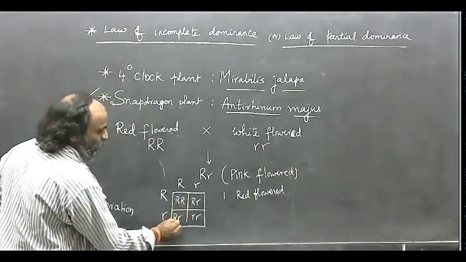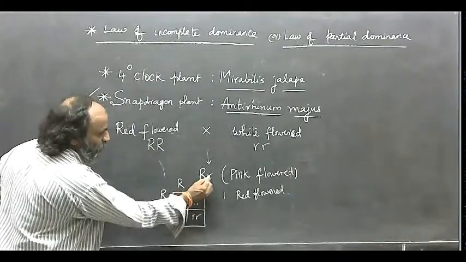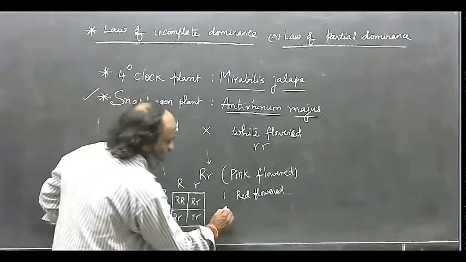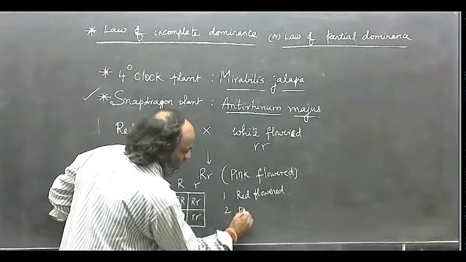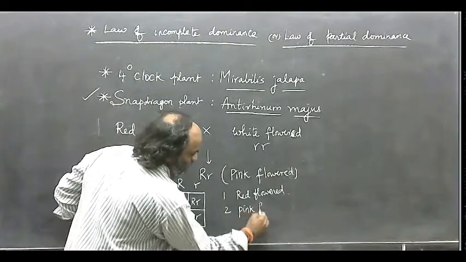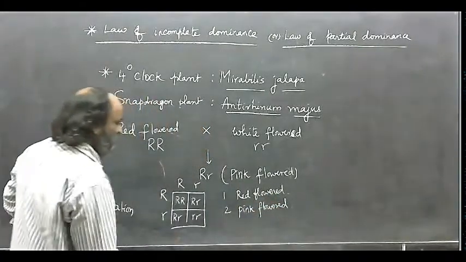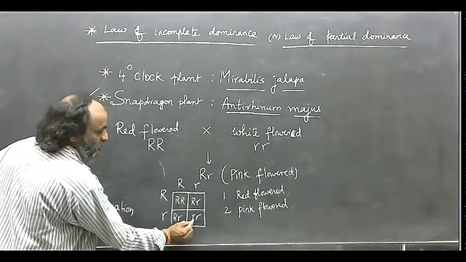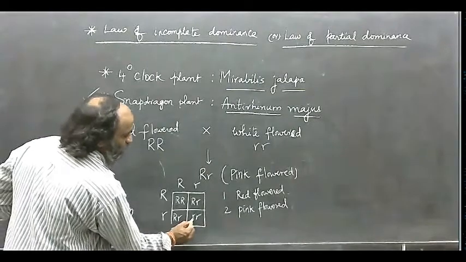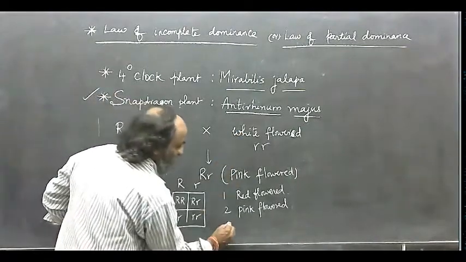Two of them, that is capital R, small r, are pink flowered. And one offspring, small r, is white flowered.